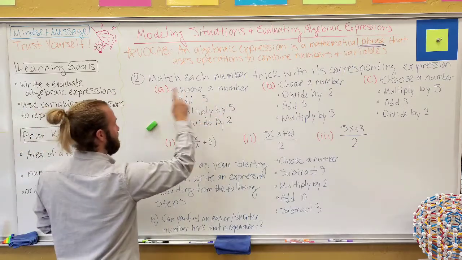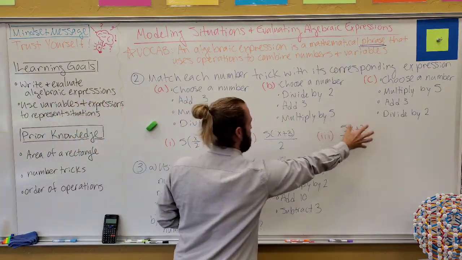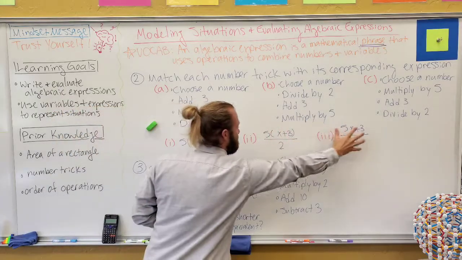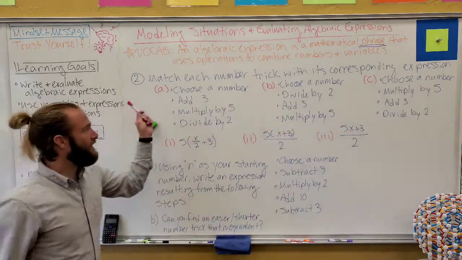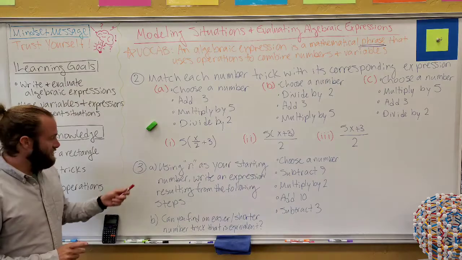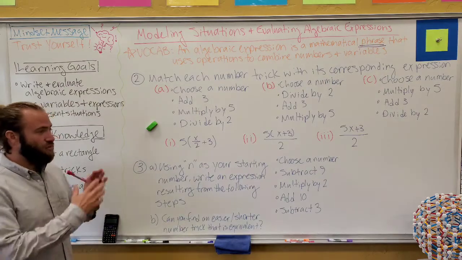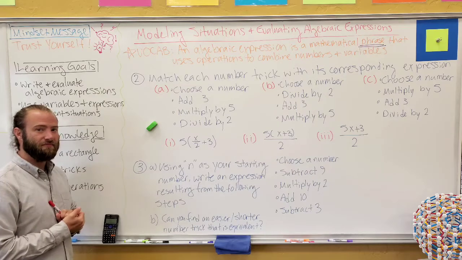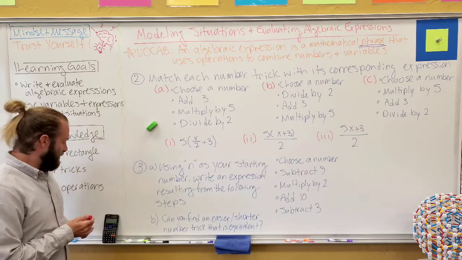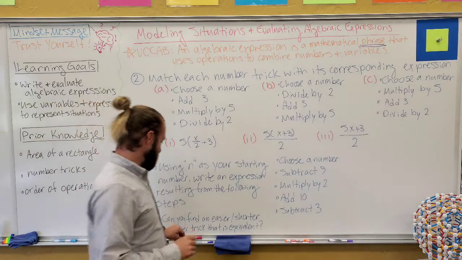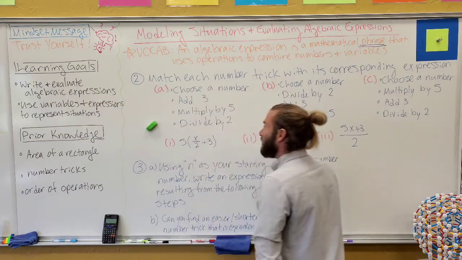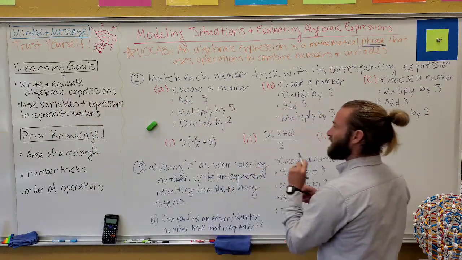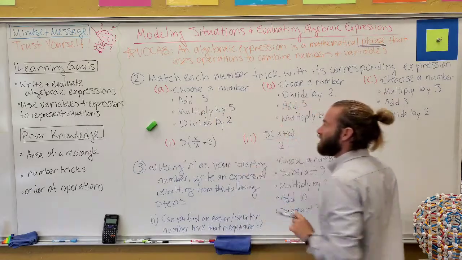Now remember, this is matching. So you have A, B, and C, these number tricks, and each one of these is in a different order that correctly matches one of those above. And then this is asking for you to write your own. Okay, so go ahead and pause right now. All right, let's go ahead and take a look at this together. Let's see, I'll use green for the answer so it doesn't get confused with the red.